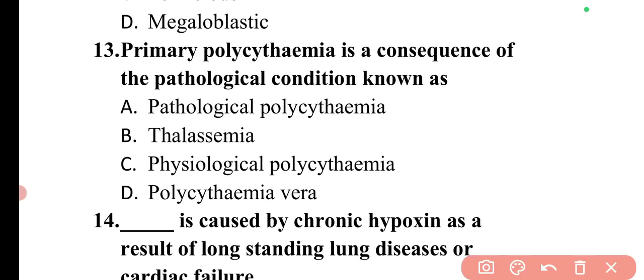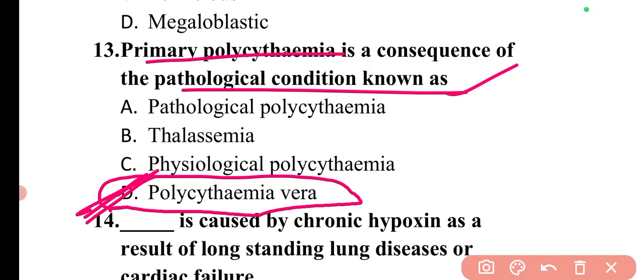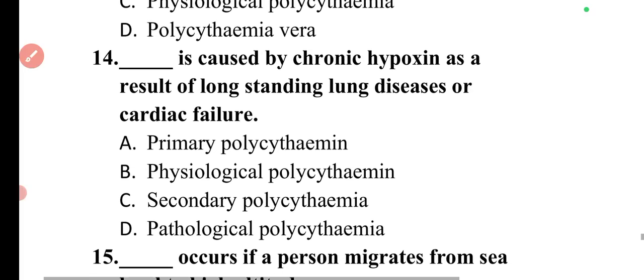Next question is: primary polycythemia is a consequence of a pathological condition known as. So primary polycythemia is due to the pathological condition known as polycythemia vera. So option D is correct.